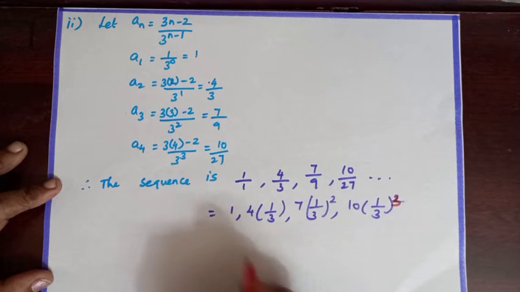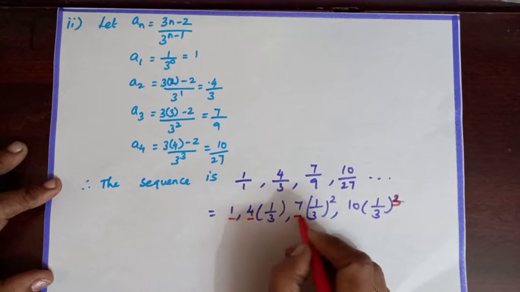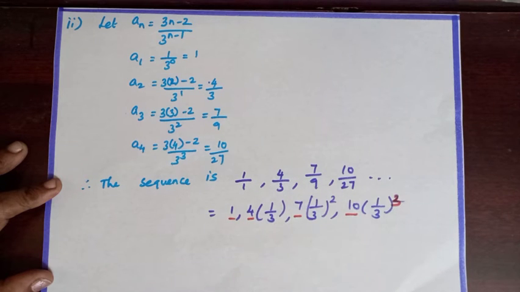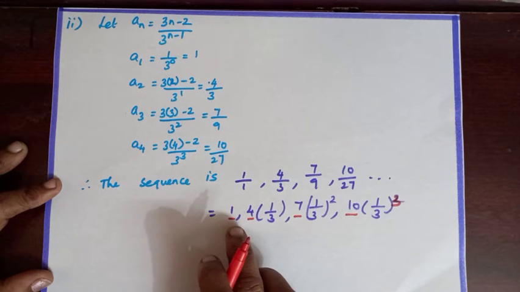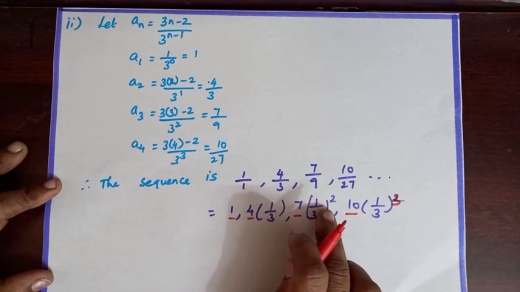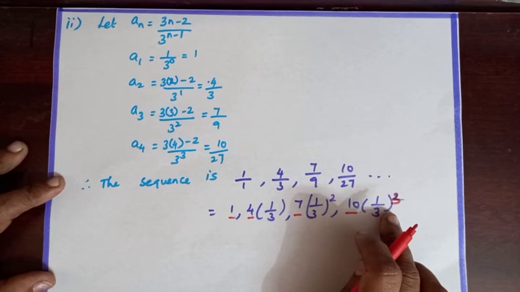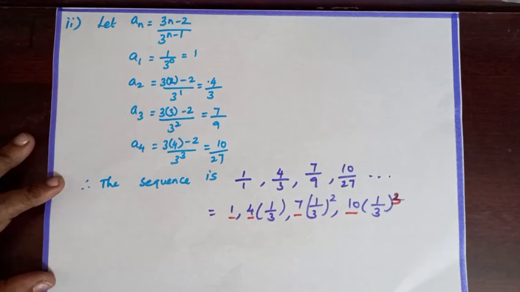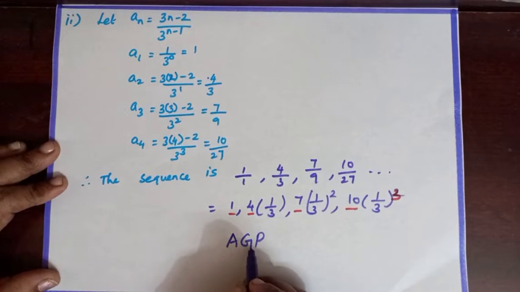Okay. Now 1, 4, 7, 10 is in AP. And 1 by 3 power 0, 1 by 3 power 1, 1 by 3 power 2, 1 by 3 power 3 is a GP. Clearly it shows an AGP.